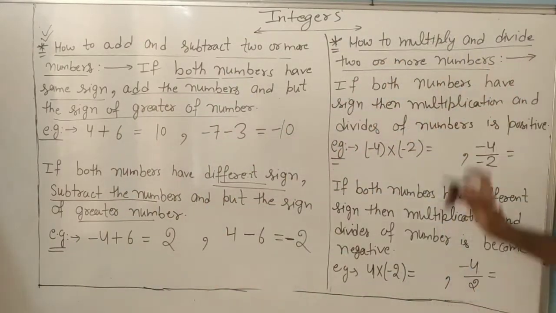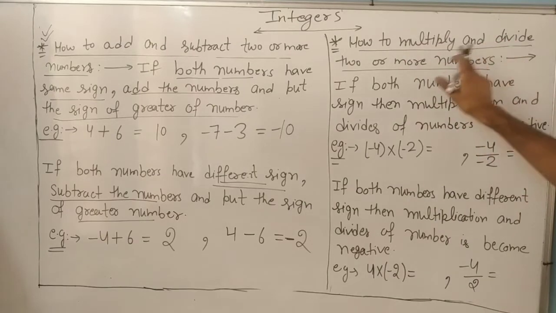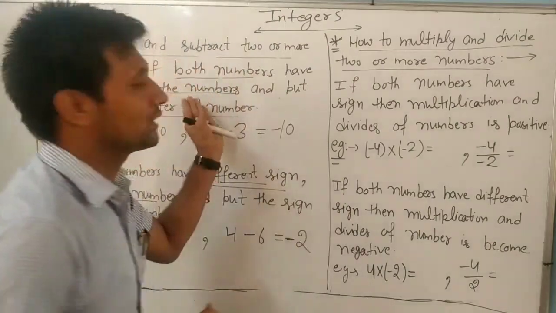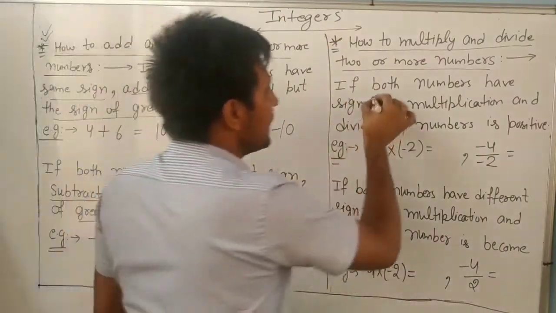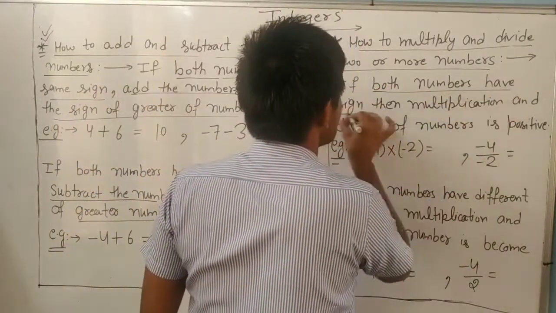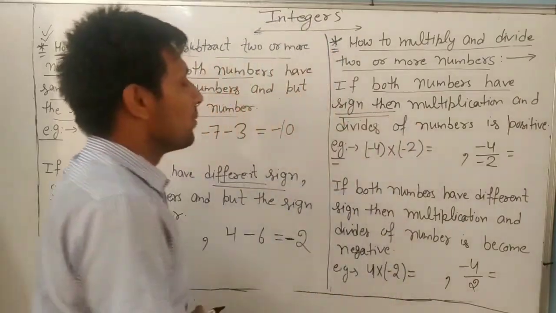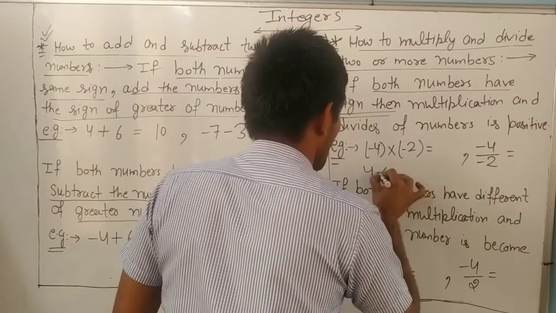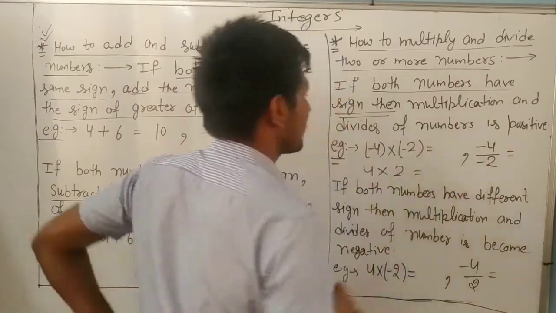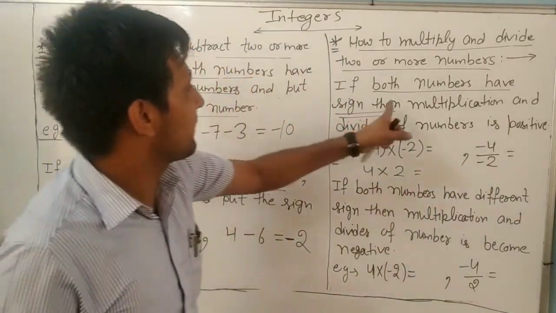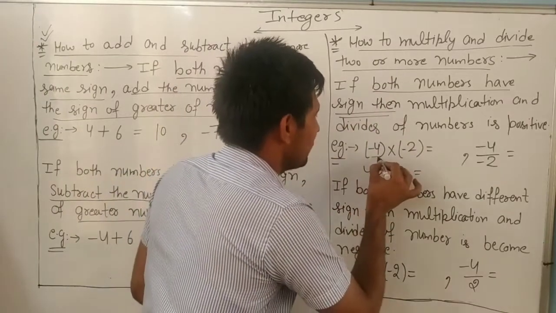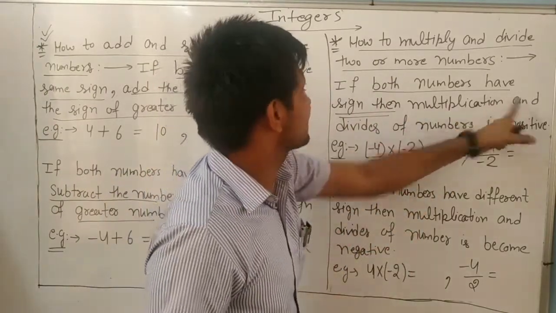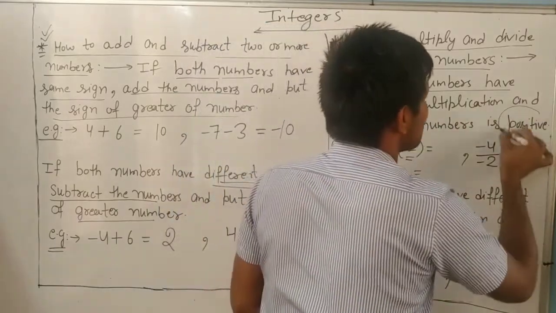Next is how to multiply and divide two or more numbers. Look, the same process we will follow here. If both numbers have the same sign, negative, negative, then multiplication and division of the numbers is positive.